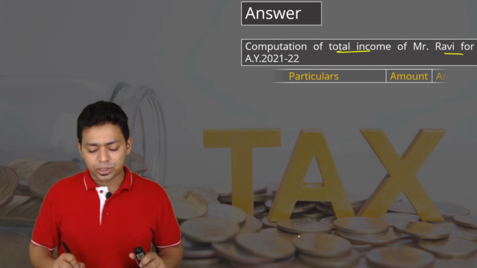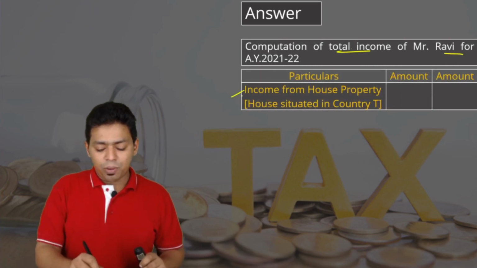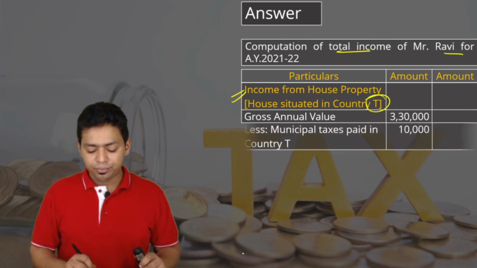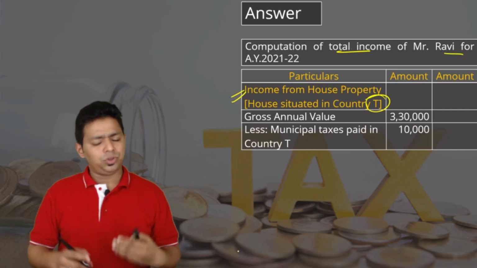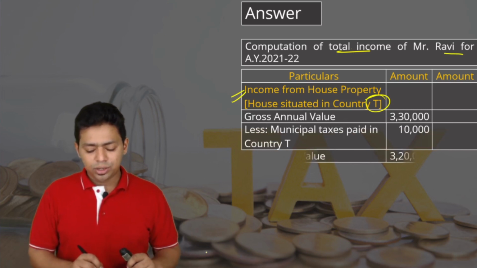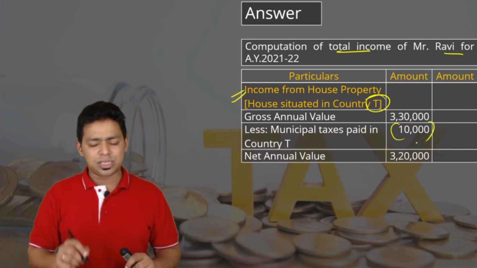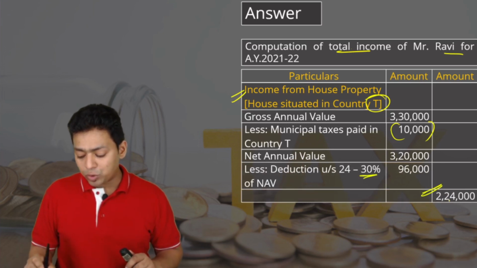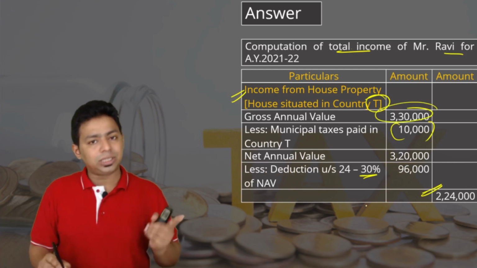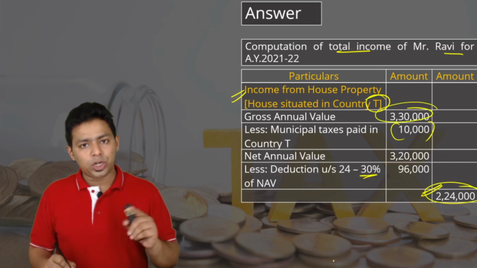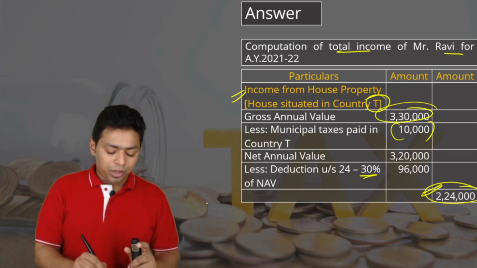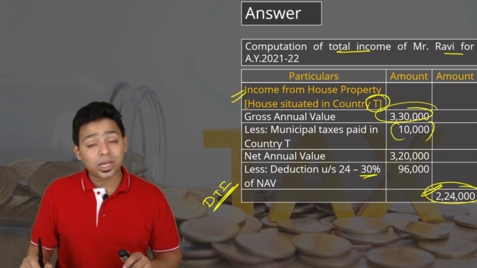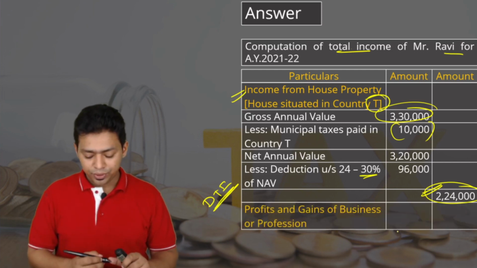Computation of total income for Mr. Ravi. Income from house property is the first, and that is the income that you have earned from country T. You have to ignore which country you have earned it in; you just have to compute. So, 3,30,000 minus municipal tax, Indian computation, very simple. From NAV, 30% standard deduction. So, taxable value is only 2,24,000. Your gross income is 3,30,000, but taxable value is only 2,24,000. Why am I highlighting that? Whenever we compute doubly taxed income, we have to consider 2,24,000 and not the total amount.